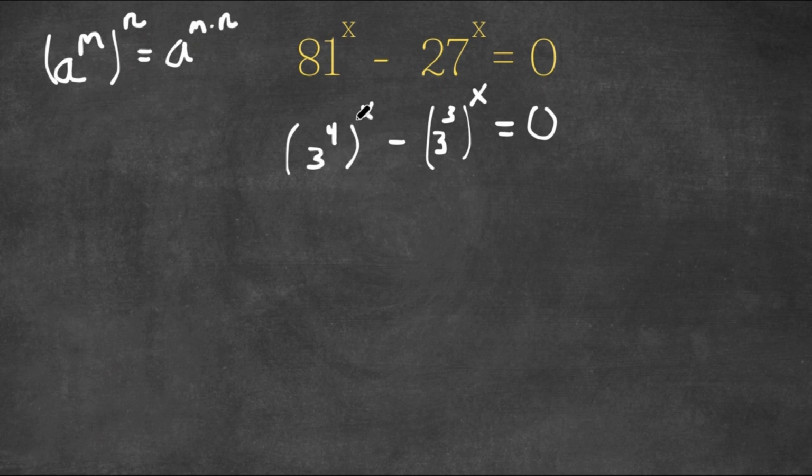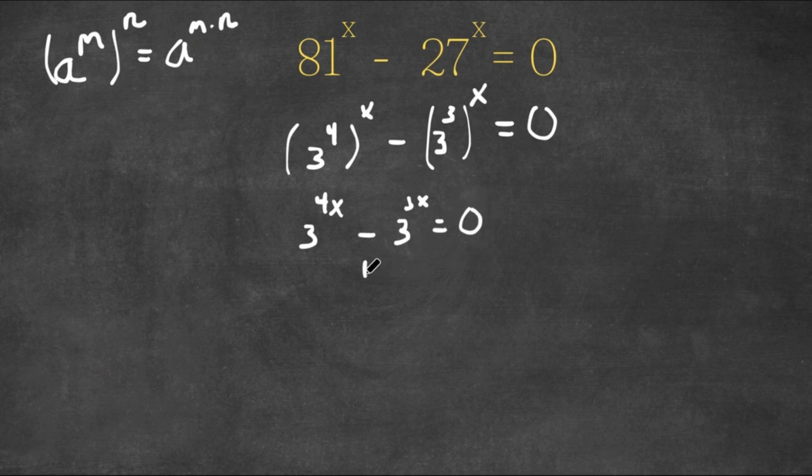Meaning 3 to the power of 4 to the power of x would equal 3 to the power of 4 times x, or we could also write that as 4x, minus, now we're going to do the same thing over here, 3 to the power of 3 to the power of x. This is the same thing as 3 to the power of 3 times x, which is simply 3x. Now this is equal to 0.